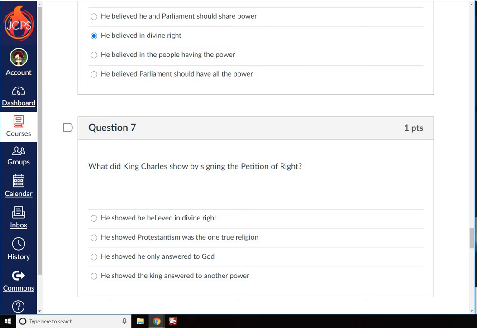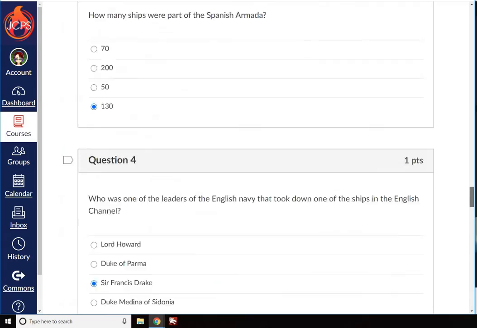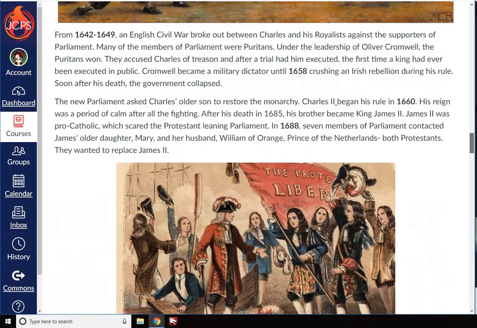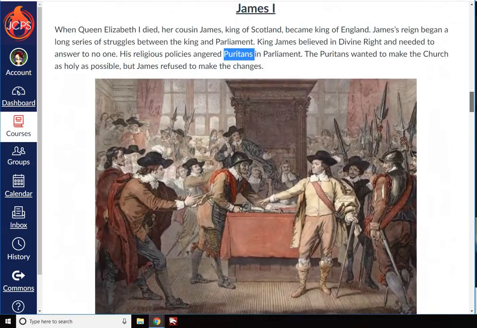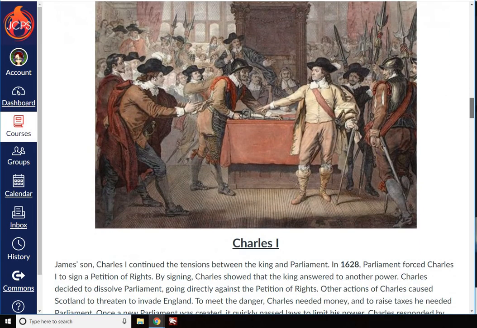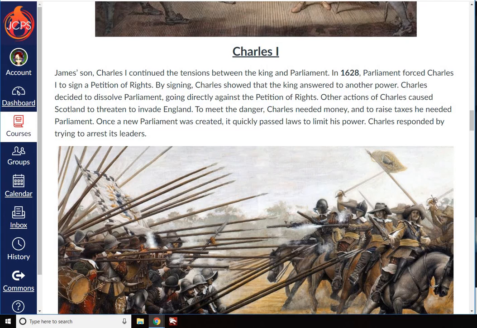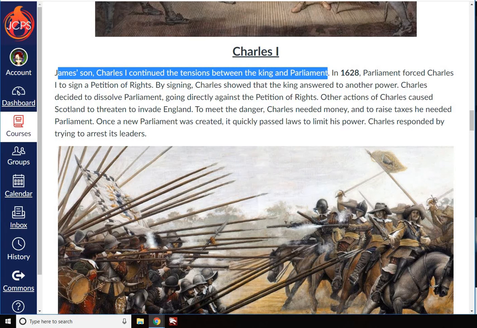What did King Charles show by signing the Petition of Right? There they are arguing. All right. James's son, Charles I, continued the tensions between the king and Parliament.